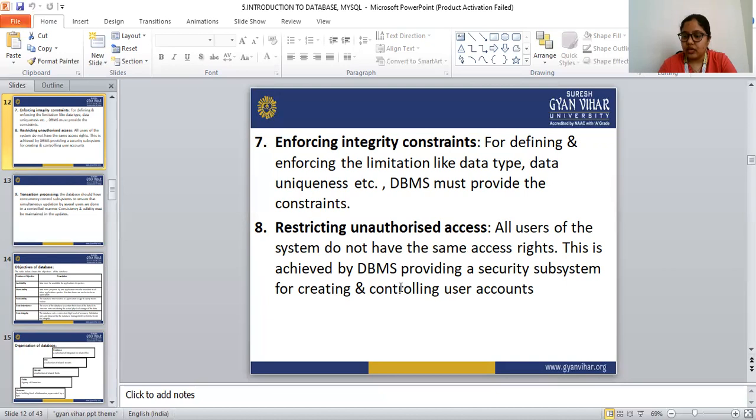For the developers as well as the users, the access rights are not the same. That is only possible with the database management system, because it provides a security subsystem for creating and controlling the user accounts. So this is the eighth characteristic of the database system.